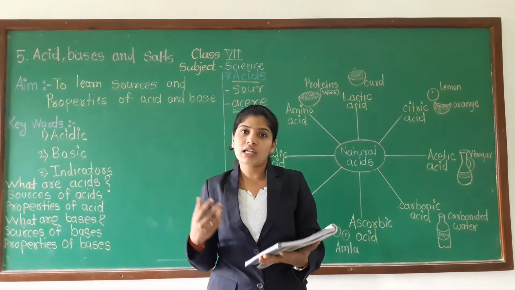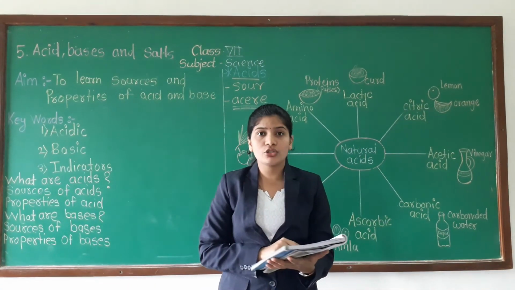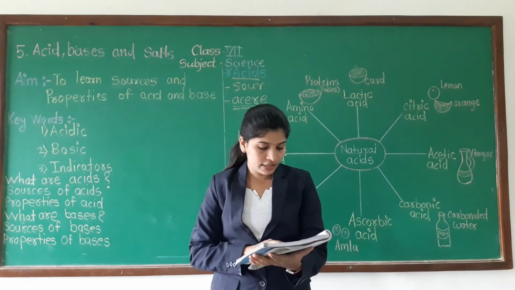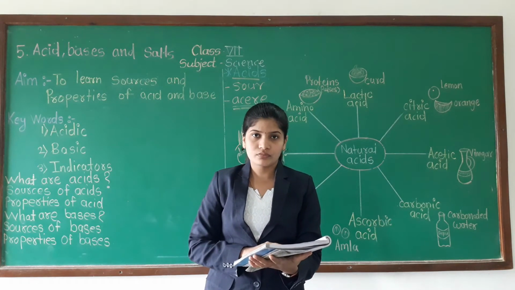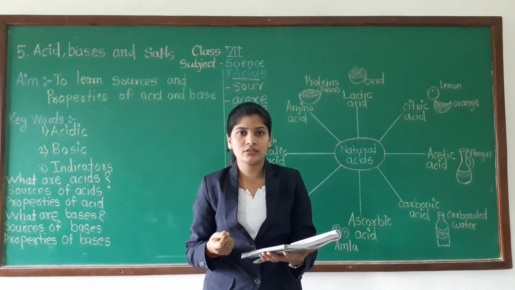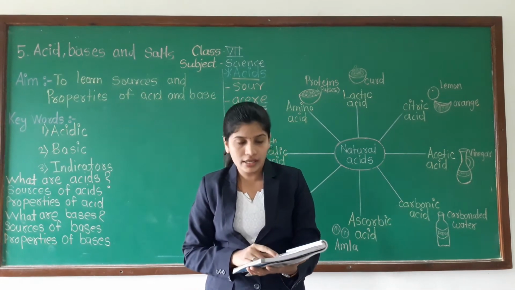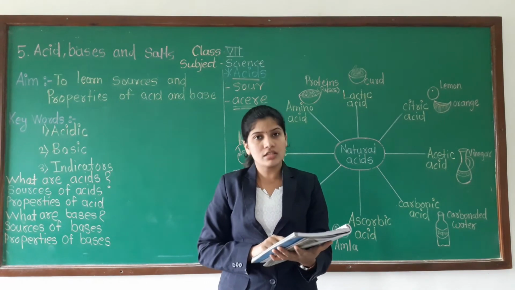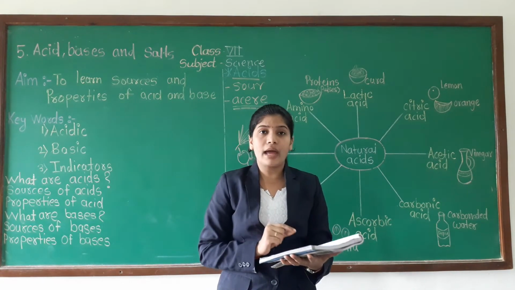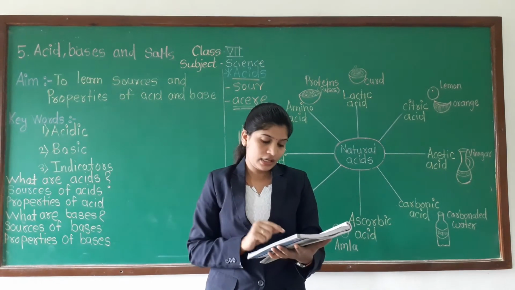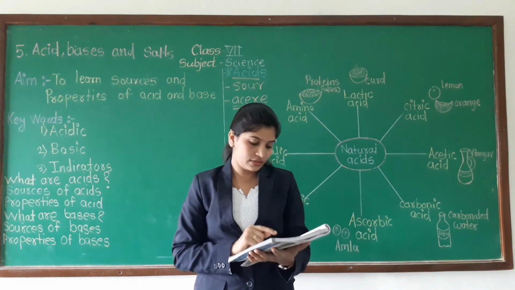Yes, lemon juice is sour in taste. Orange juice is also sour in taste. Vinegar, have you tasted vinegar? It is used in pickles and is also sour. Curd, sour in taste. Then tamarind, that is imli, is also sour in taste.